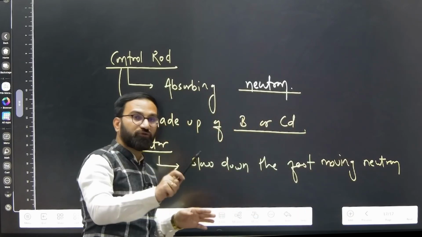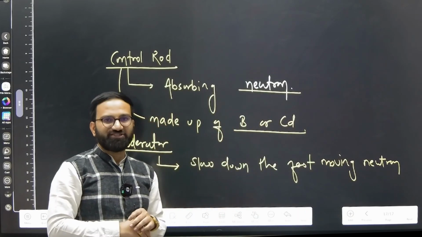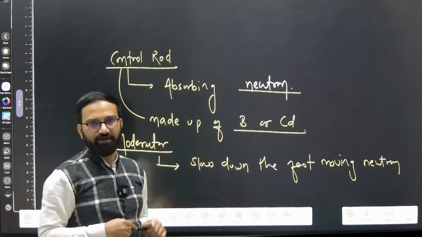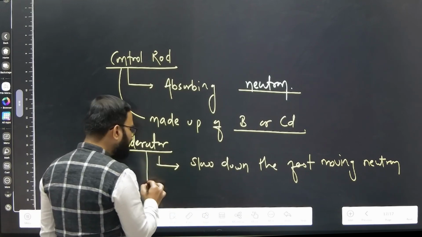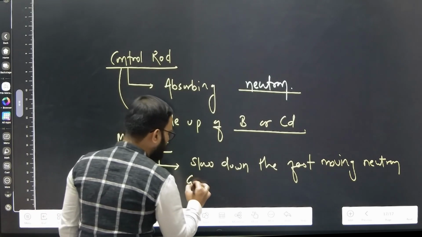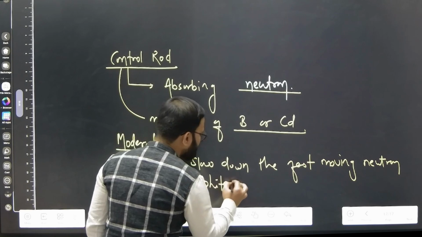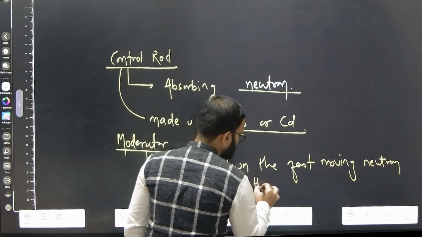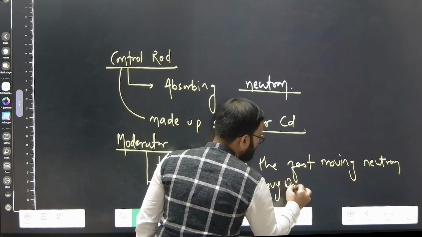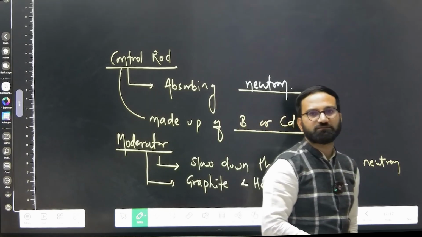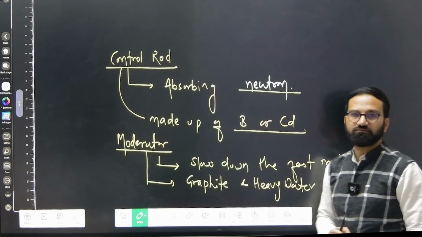So that is how we can also control the nuclear chain reaction. For that a moderator is required. The material we use as a moderator is basically graphite, and sometimes heavy water, D2O.